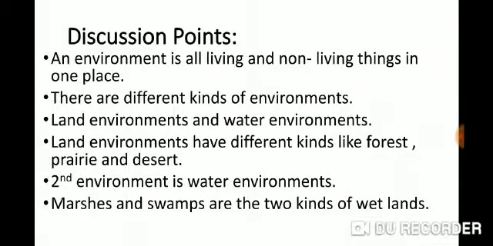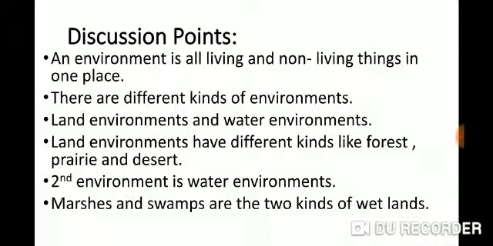Dear students, first of all, we will recall the previous lesson. In the previous lesson, we learned about an environment and its different kinds. First of all, I will tell you what an environment is. An environment is all the living things and non-living things in one place. There are different kinds of environments: land environments and water environments.